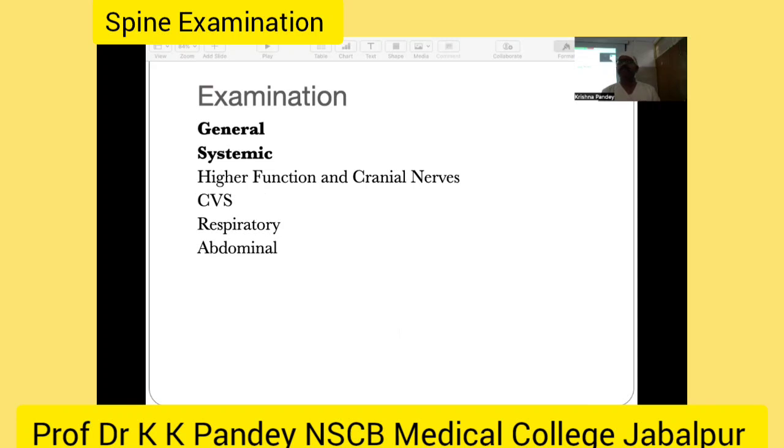Circulatory examination is important in cases of sympathetic problems, and abdominal examination is very important in cases of fracture distraction injury. In traumatic spine, fracture distraction injury, almost 40% of cases have abdominal problems and associated injury.